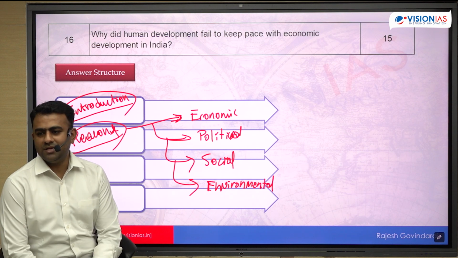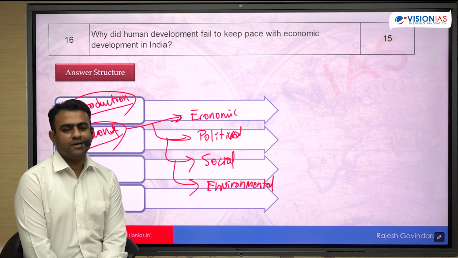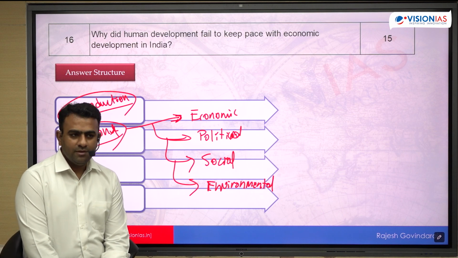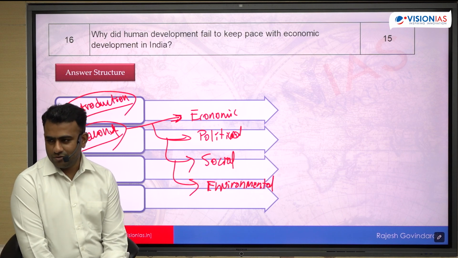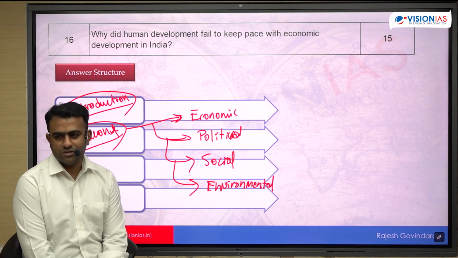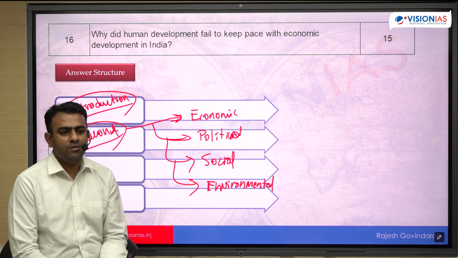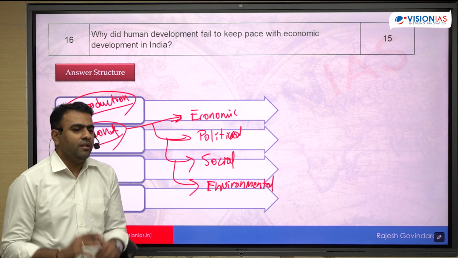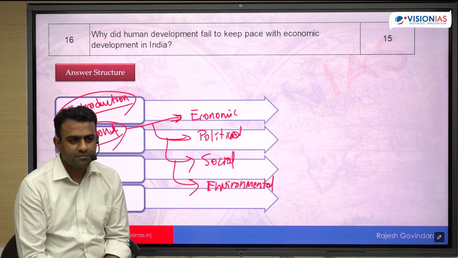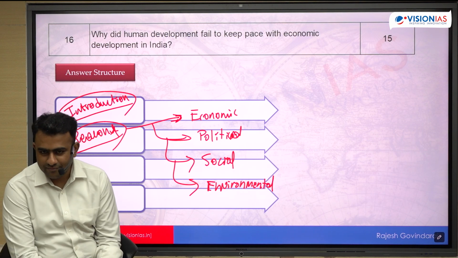Yes, the nature of the economy, that is unorganized sector. Okay, there is a huge population who are engaged in unorganized sector, informal economic activities. Then inequality in the growth. Okay, so major growth is benefiting only a few sections of the society. Most importantly, there is a huge divide between the urban and rural population. Most of India's population is concentrated in the primary sector, agriculture. But the economic development is happening in the tertiary sector.